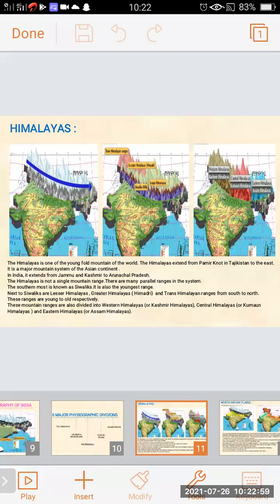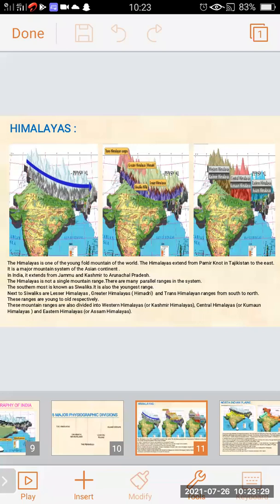The Himalayas is not a single mountain range. There are many parallel ranges in the system. The southernmost is known as Sivalik. It is also the youngest range. Next to Sivalik are Lesser Himalayas, Greater Himalayas, and Trans Himalayas ranges from south to north. These ranges are young to old respectively.